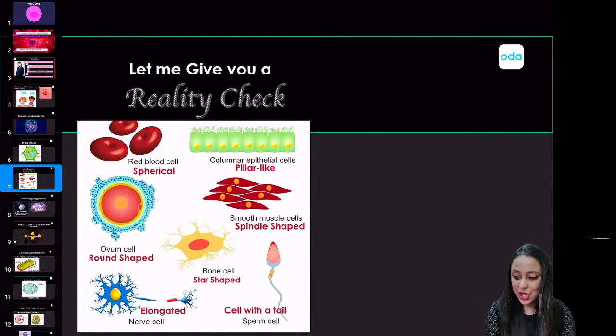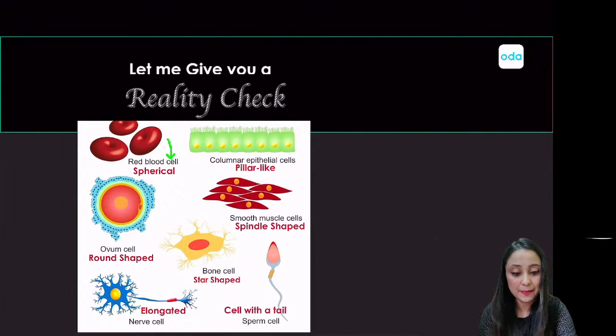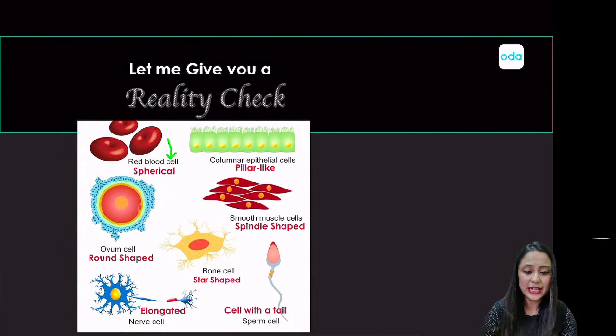Something like what you see on your screen right now: you can have a spherical RBC, the cell that makes your blood red in color. Or you can also have pillar-shaped columnar epithelial cells.